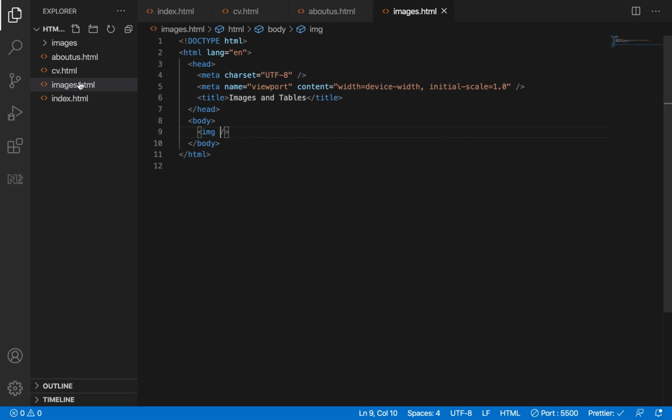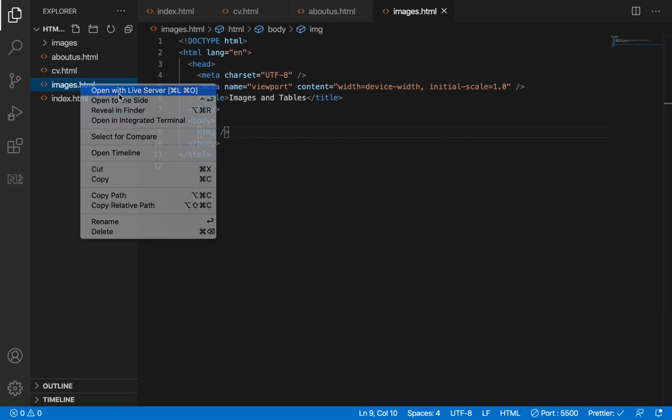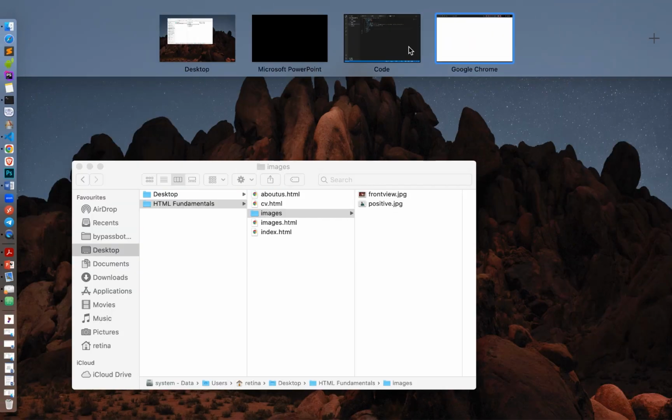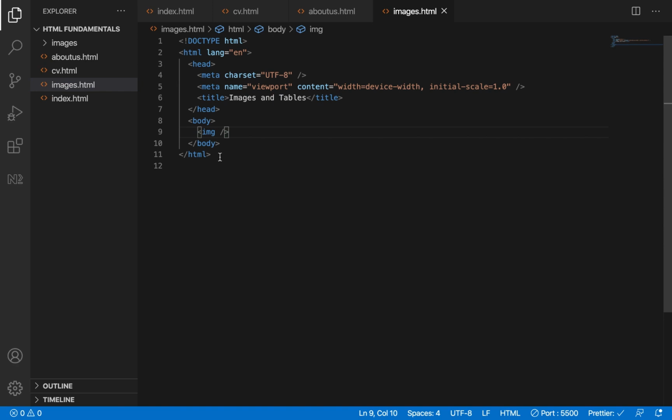Now, at this moment, the image will not show. Let's load it on our page. We're using our live server. See, nothing is showing because we don't have any image on our page. You just put the tag there. We have to put an attribute called src. Without this src, nothing is going to show on your page.